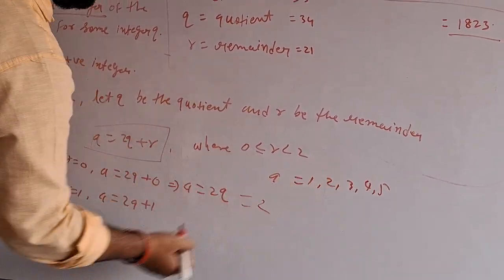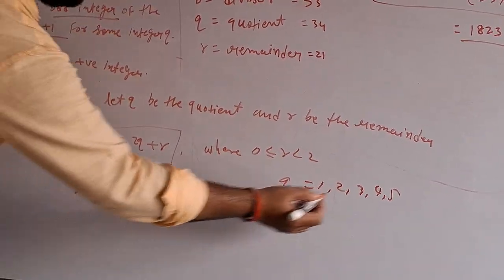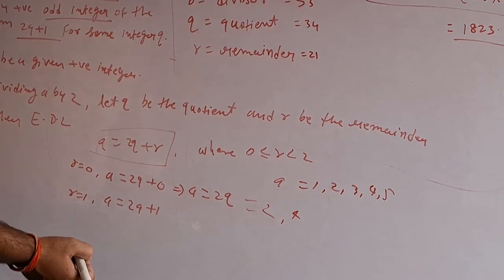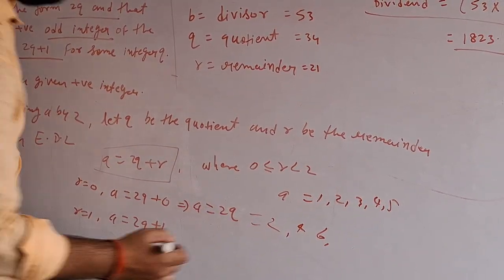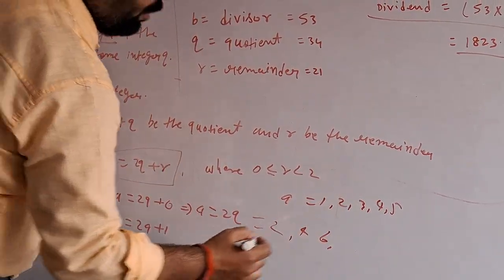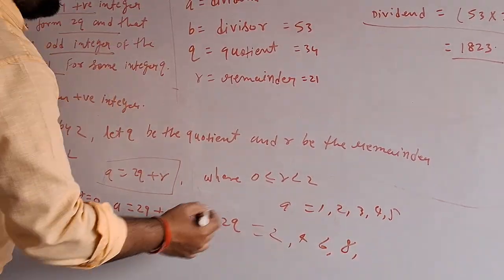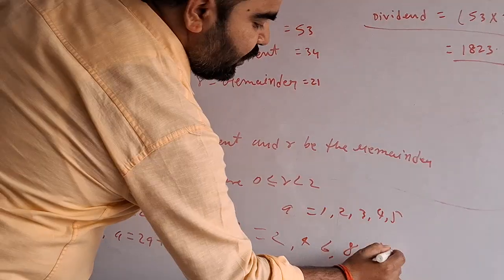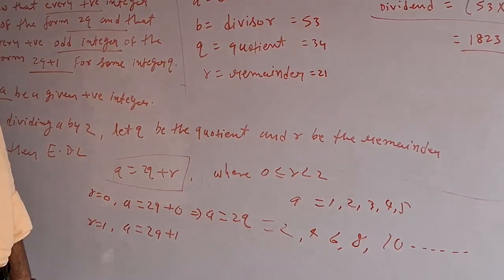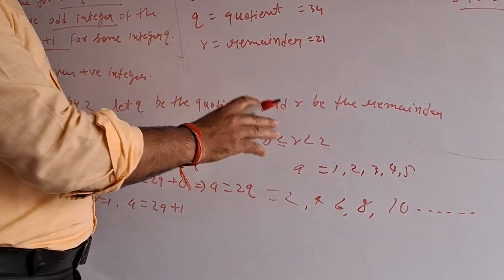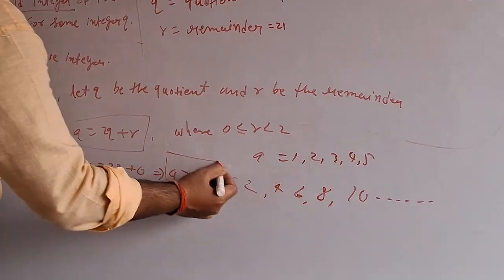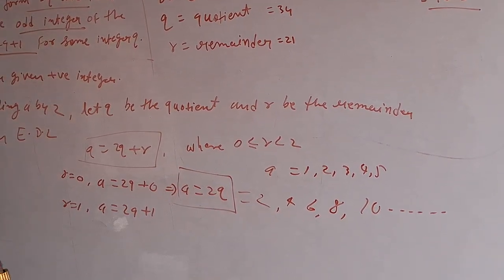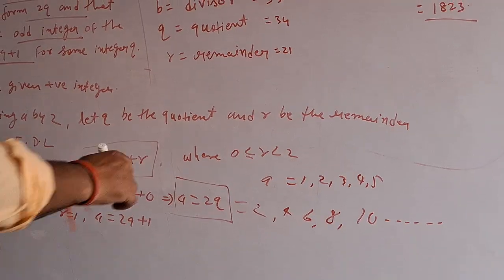Then 2 into 2 is 4. 2 into 3 is 6. 2 into 4 is 8. And 2 into 5 is 10, and so on. There is no odd number you will get from this equation. By taking any value of q, you cannot get an odd number, right?